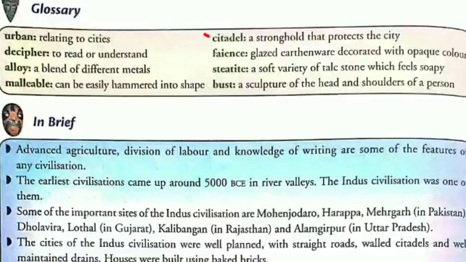Next is citadel. A citadel is a stronghold that protects the city. Next is faience. Faience is a glazed earthenware decorated with opaque colors. Earthenware is pottery made of clay. Then steatite. Steatite is a soft variety of talc stone which feels soapy. Then bust. A bust is a sculpture of the head and shoulders of a person.